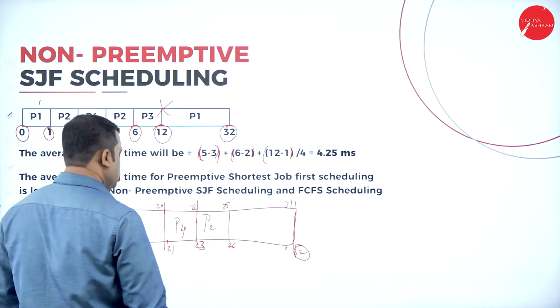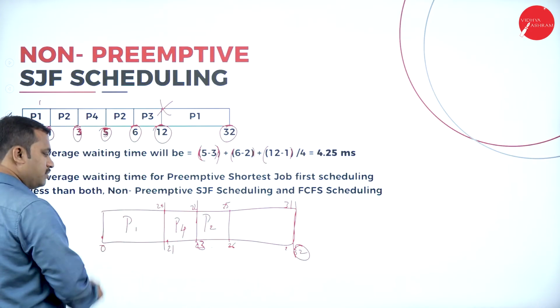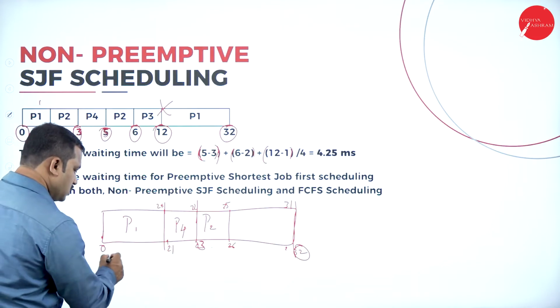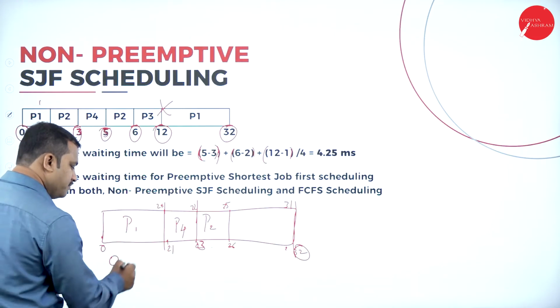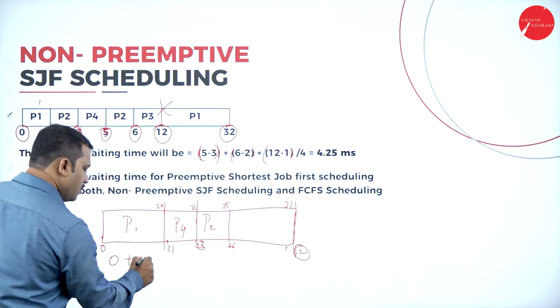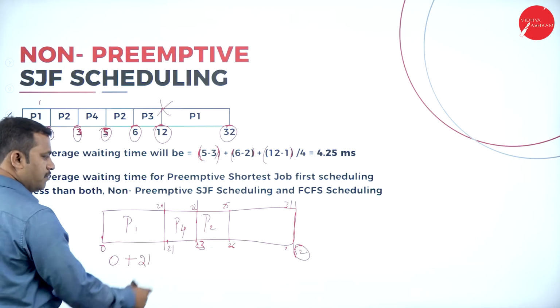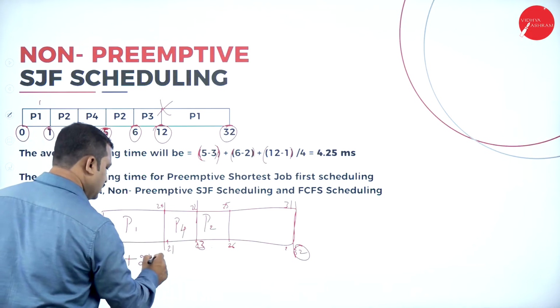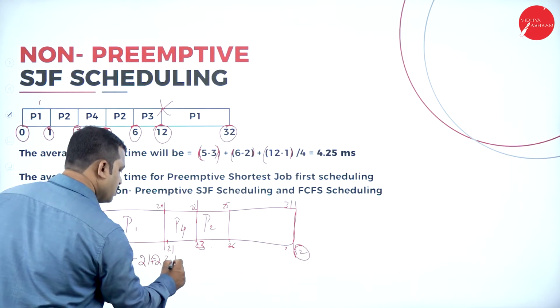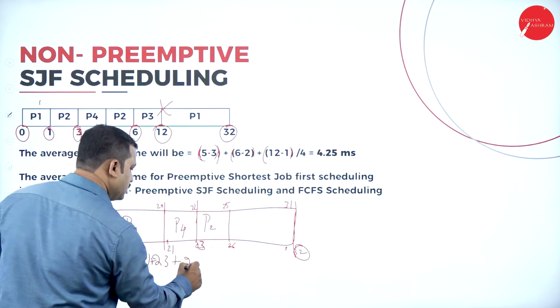So, what is the waiting time of this non-preemptive SJF CPU scheduling algorithm? 0 is the waiting time for process P1. Process P4 waits for 21 milliseconds. Process P2 waits for 23 milliseconds. Process P3 waits for 26 milliseconds.